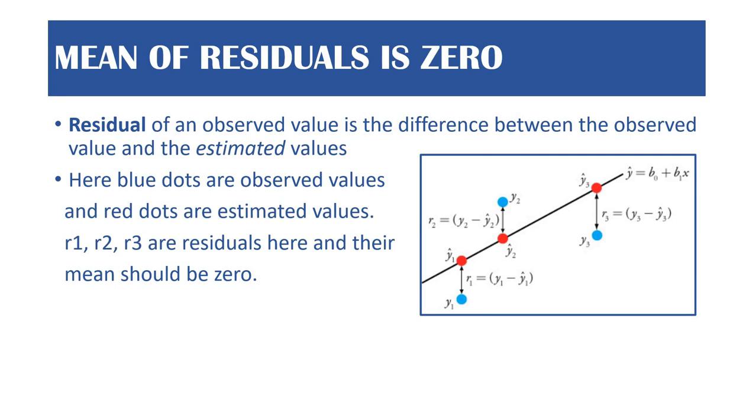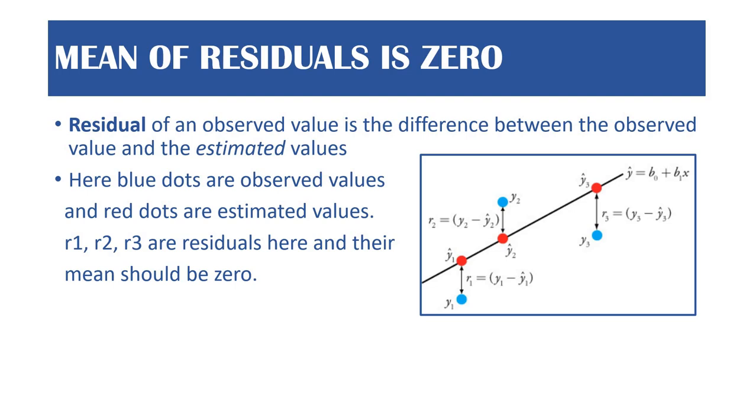So firstly let me tell you that residuals is nothing but the difference between observed value and estimated value. Like in the picture you can see that all these blue points are the actual values or observed values, and these red dots are estimated values for those observed values. So residuals is nothing but the difference between the estimated values and observed values.